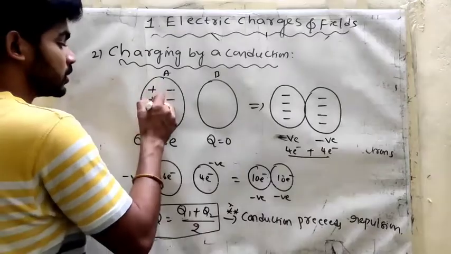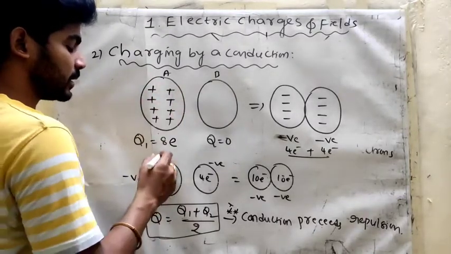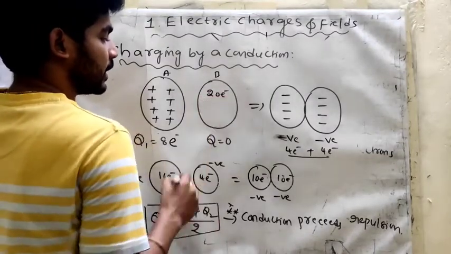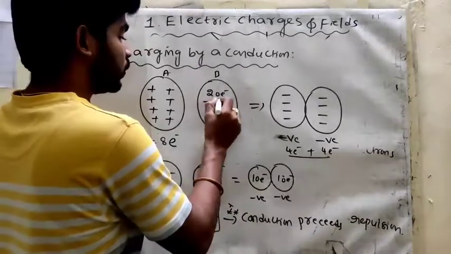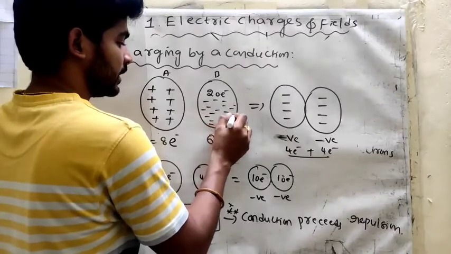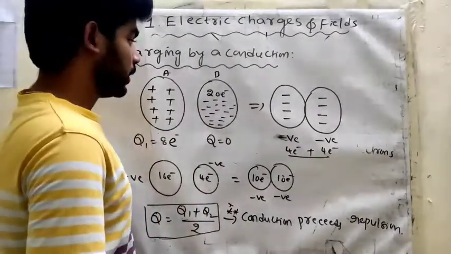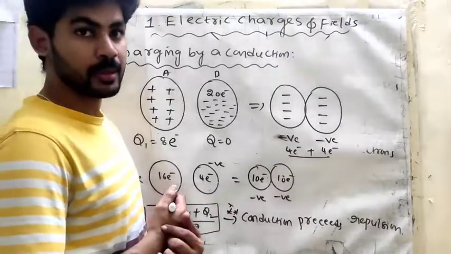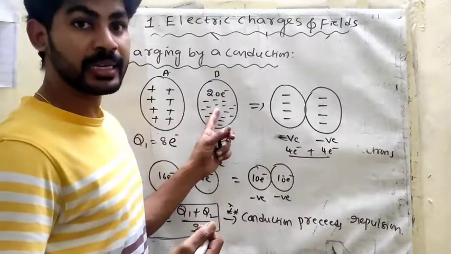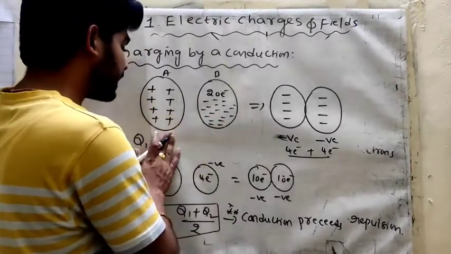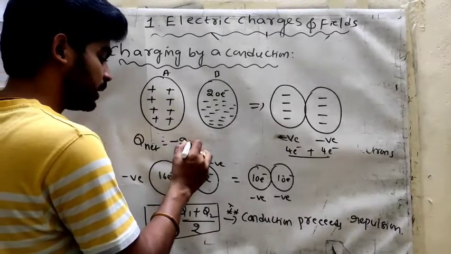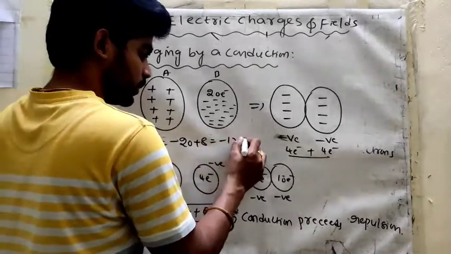Suppose this is positive charge, here 8 positive charge carriers. And here some other body has 20 electrons. So 20 negative charges, 1, 2, 3, up to 20 electrons. Now how to share the charge? What is the net charge? 8 positive charge carriers plus 20 negative charge carriers. What is the net charge here? So Q net is equal to minus 20 plus 8, which is equal to minus 12.